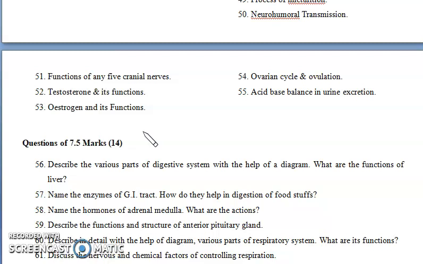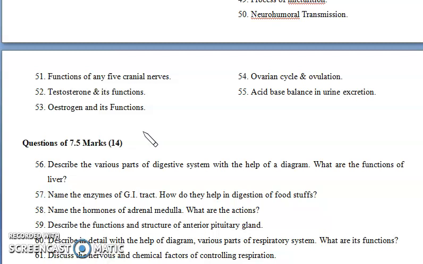And the next question is acid base balance in urine excretion, right? Earlier we also discussed that acid base balance, or maintenance of blood pH, is another factor, but here you see it is during urine excretion. Basically, the concentration of H ions and bicarbonate ions, according to your body's needs, is excreted out in urine, right?